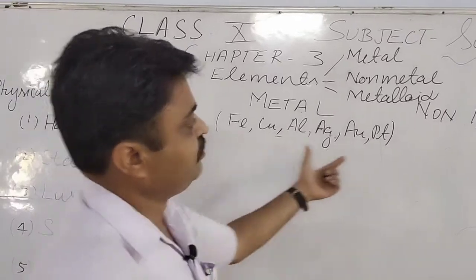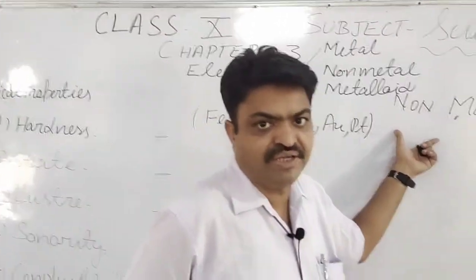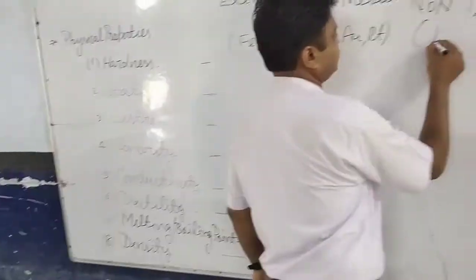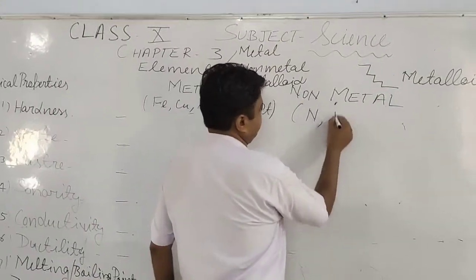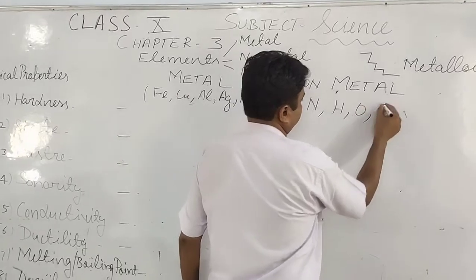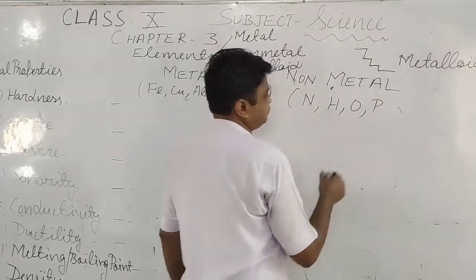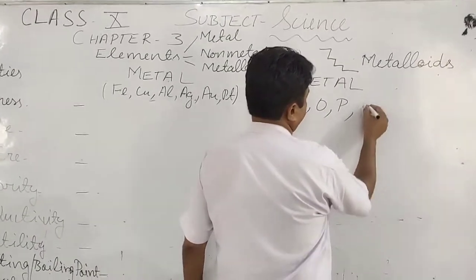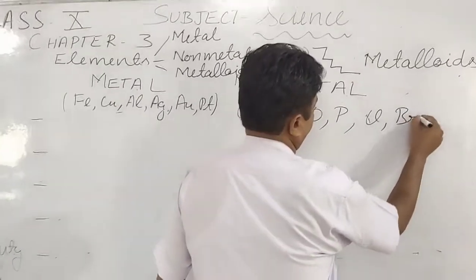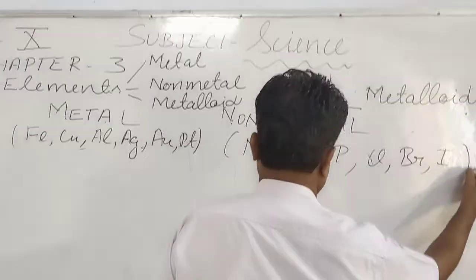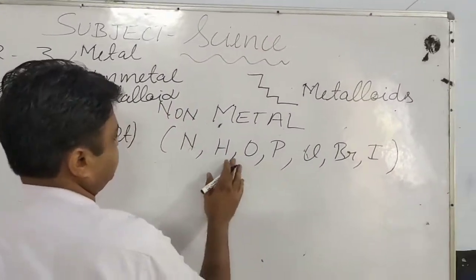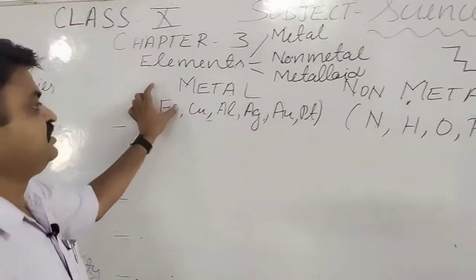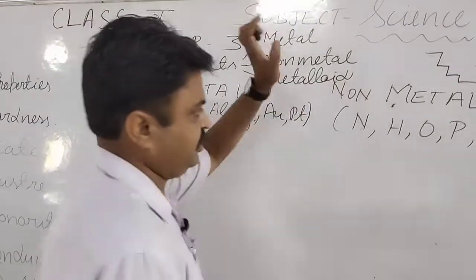Like this, non-metals are also used by us in different forms. Examples of non-metals are nitrogen, hydrogen, oxygen, phosphorus, chlorine, bromine and iodine. So these are the non-metals. If we speak about their symbols or names, these are metals and these are non-metals.